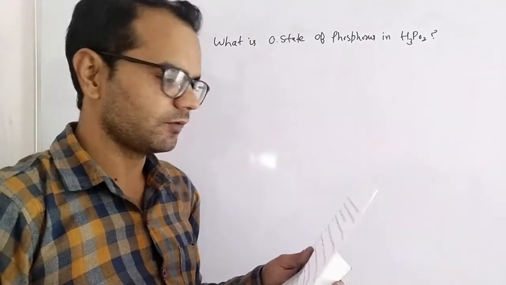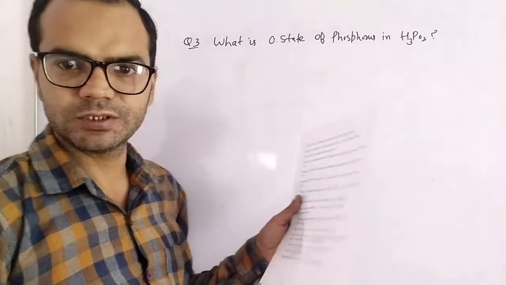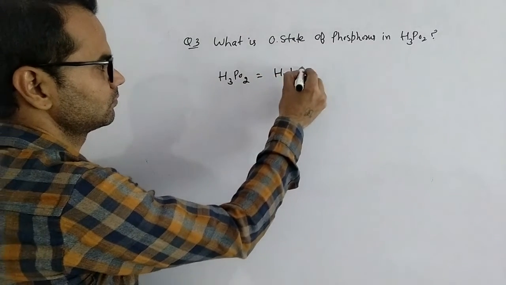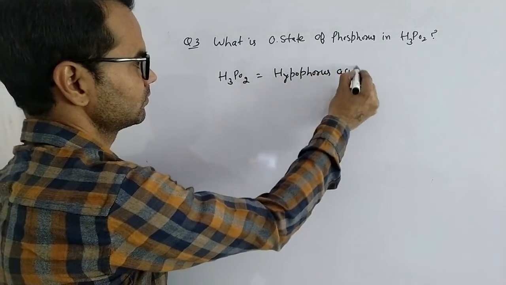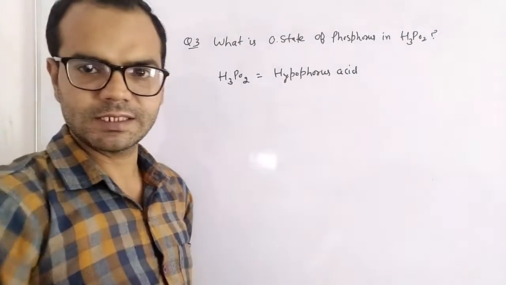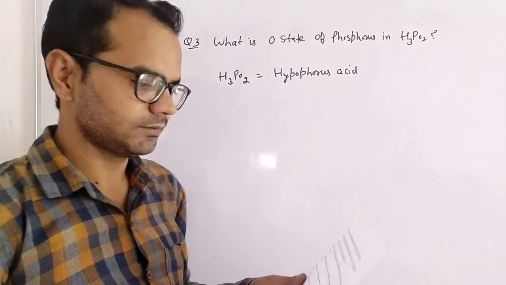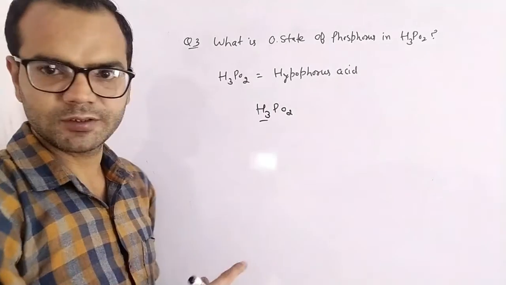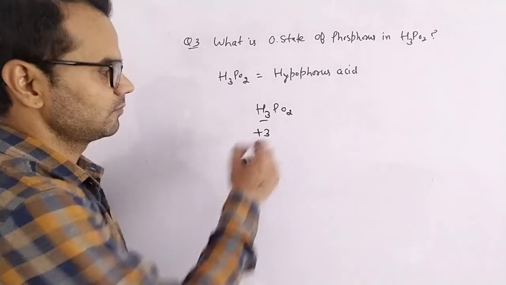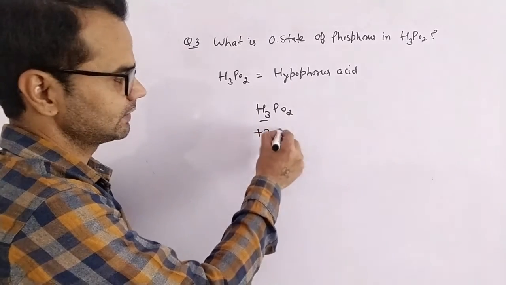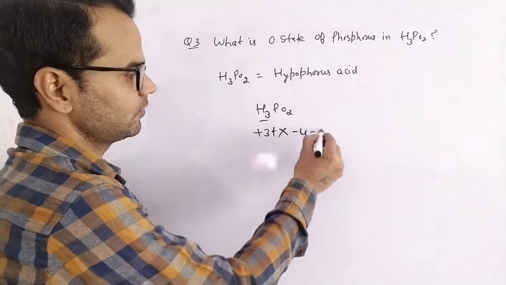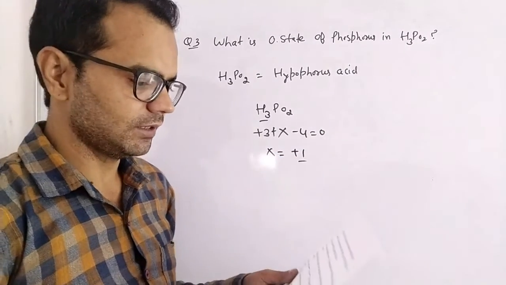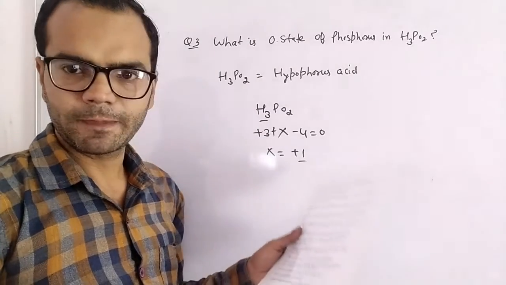What is the oxidation state of phosphorus in H3PO2? H3PO2 is a hypophosphorus acid, and now we have to find out the oxidation state of phosphorus. The oxidation state of hydrogen is +1 but there are 3 atoms, so +3, and we have to find it for phosphorus. +3 + x - 4 = 0, x = +1. So the oxidation state of phosphorus in hypophosphorus acid is +1.